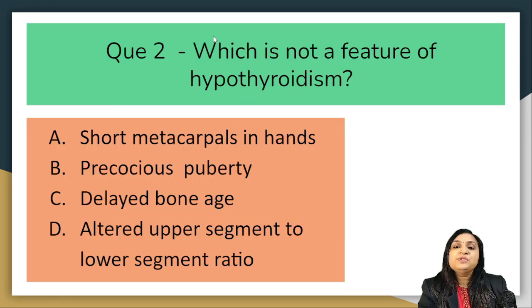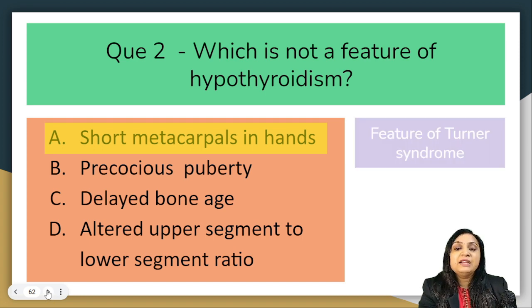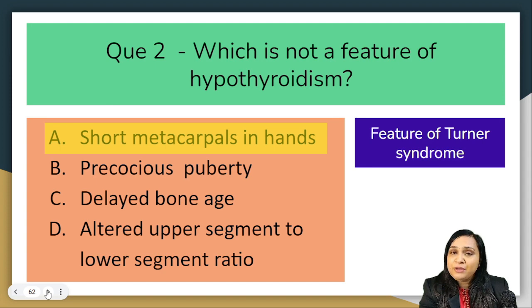So question number 2: which is not a feature of hypothyroidism? Short metacarpals in hand, precocious puberty, delayed bone age, or altered upper segment to lower segment ratio. We have discussed almost all of the symptoms in the previous slide, so it will be easy for you to give the answer. The correct answer is short metacarpals in hand. Short metacarpals in a hand is a feature of Turner syndrome. I have made a very beautiful video on Turner syndrome.